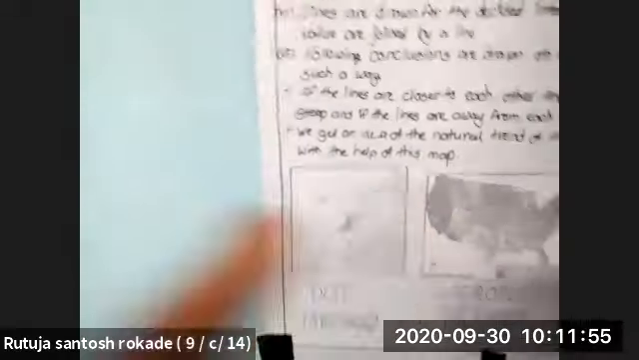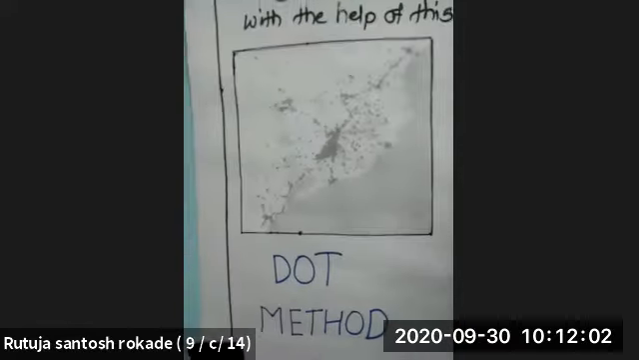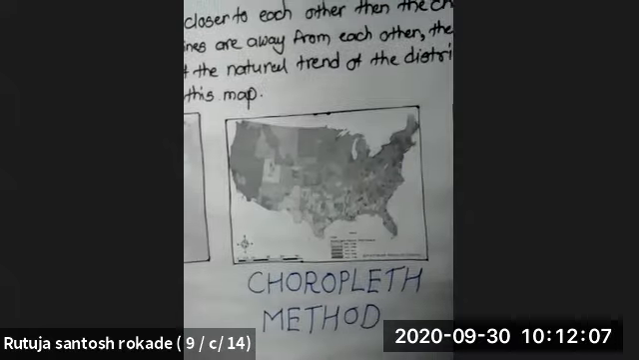So I am showing three maps. First, the dot method. This is a map. Second, the choropleth method. Then isopleth.